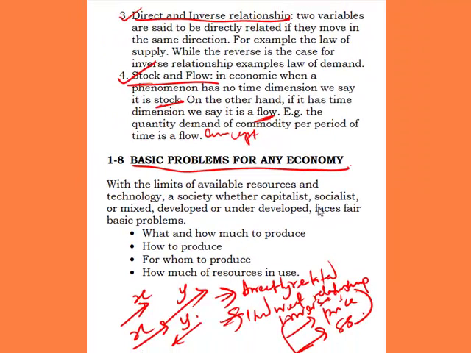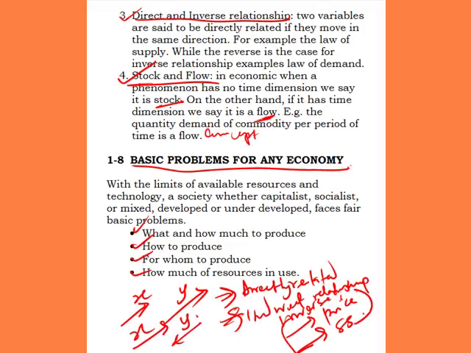So these problems are: one, what and how much to produce. That's the first problem. Two, how to produce. The third one is for whom to produce, and the fourth one is how much of resources in use. These are the major problems that every economy faces. What to produce is a very serious problem because of the limited resources of every economy. They have to make a very concrete decision as to what to produce in that economy.